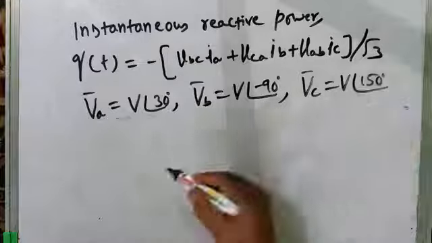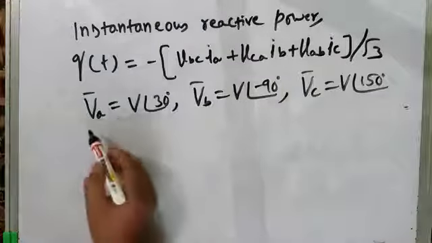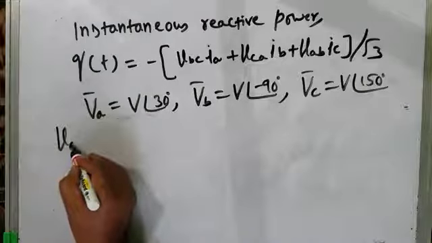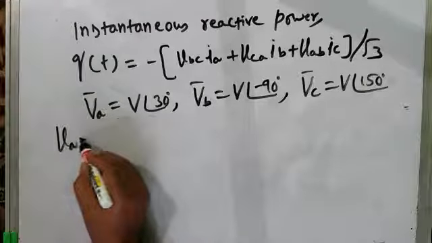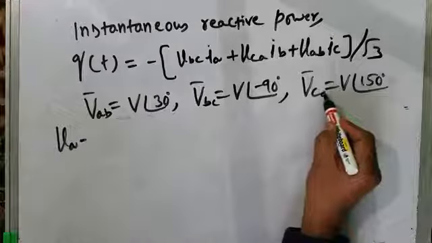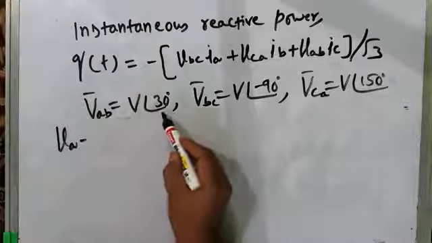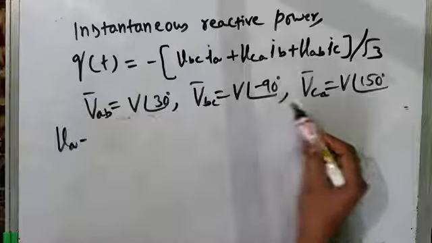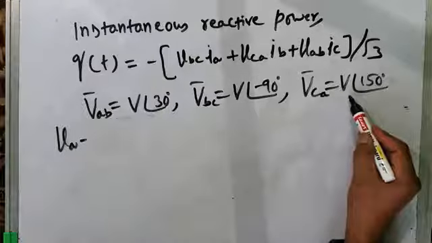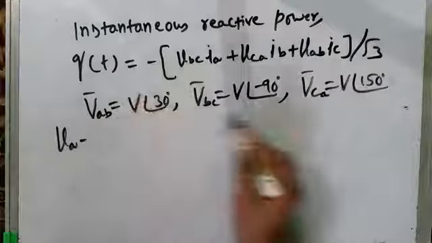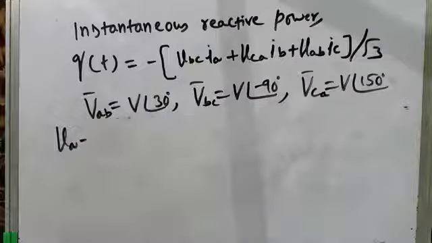Just a few moments back, we got it from the phasor diagram. So these are the phasor quantities, the instantaneous values of these voltages: VAB, VBC, and VCA. Phasor VAB is equal to V at an angle of 30 degrees, phasor VBC is V at an angle of minus 90 degrees, and phasor VCA is equal to V at an angle of plus 150 degrees. We derived these expressions just a few moments back from the phasor diagram.